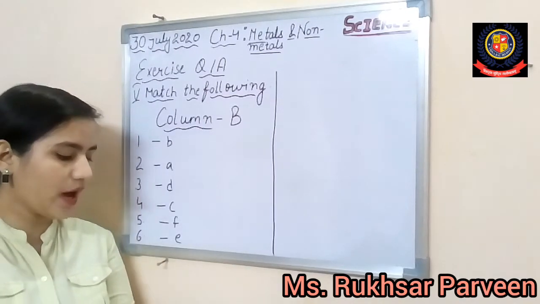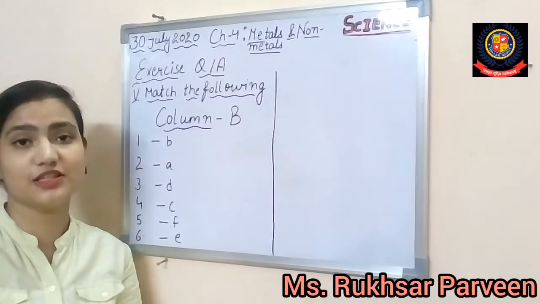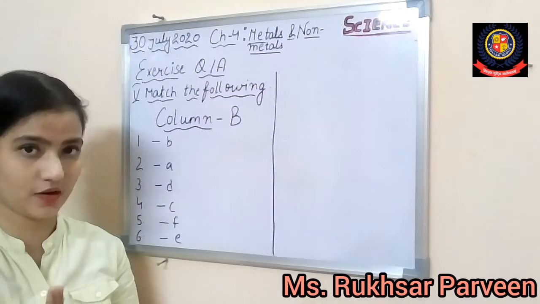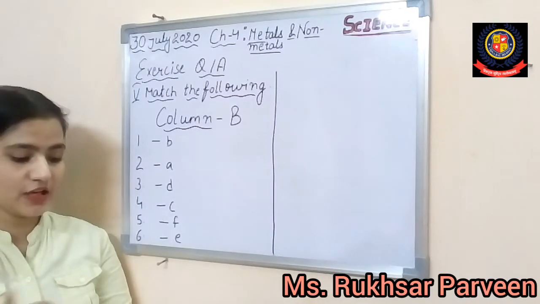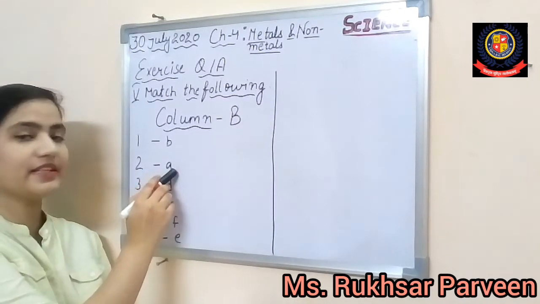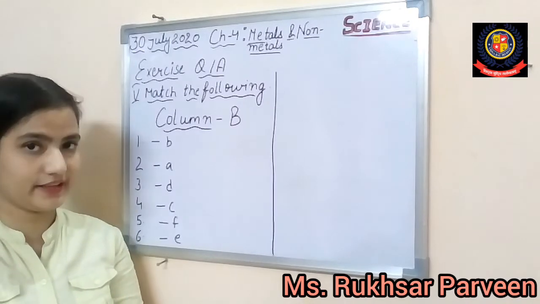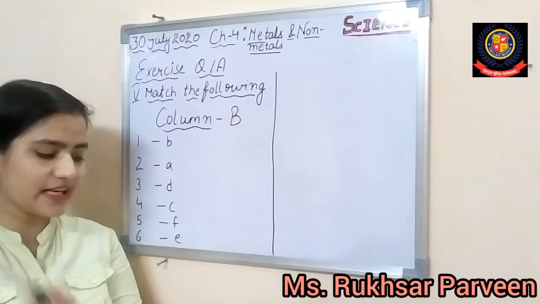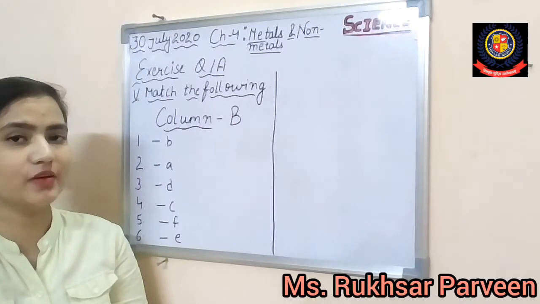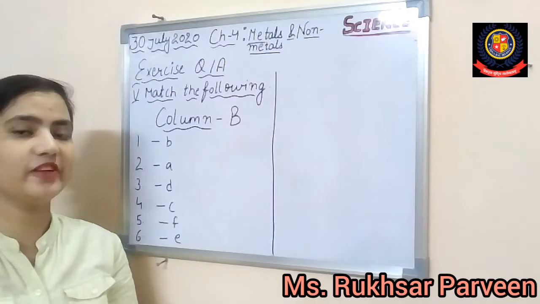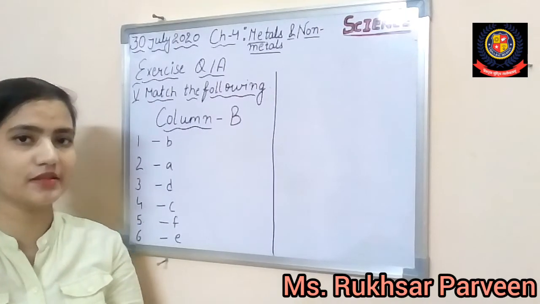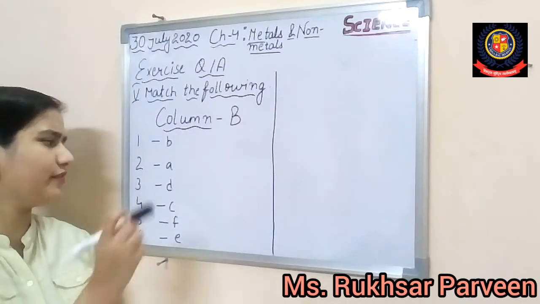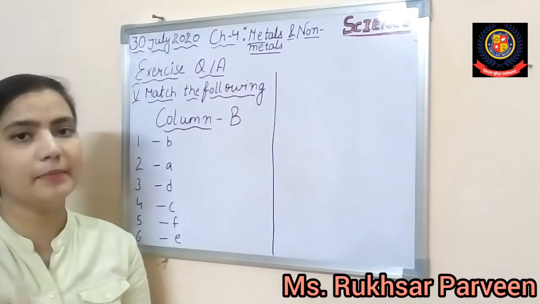Now, an allotrope of carbon which has luster. अब ये एक ऐसा कार्बन का टाइप है जिसके पास एक शाइन होता है. Luster they are having. So definitely the answer is A, that is graphite. Alright students, now the third one is a metal which is in the liquid state at room temperature. We have discussed two types of metal, mercury and gallium, and mercury is mentioned, so definitely the answer would be D, that is mercury.